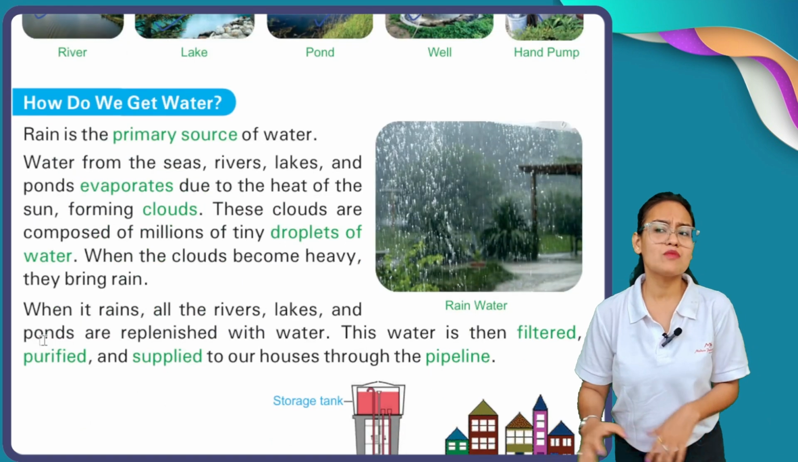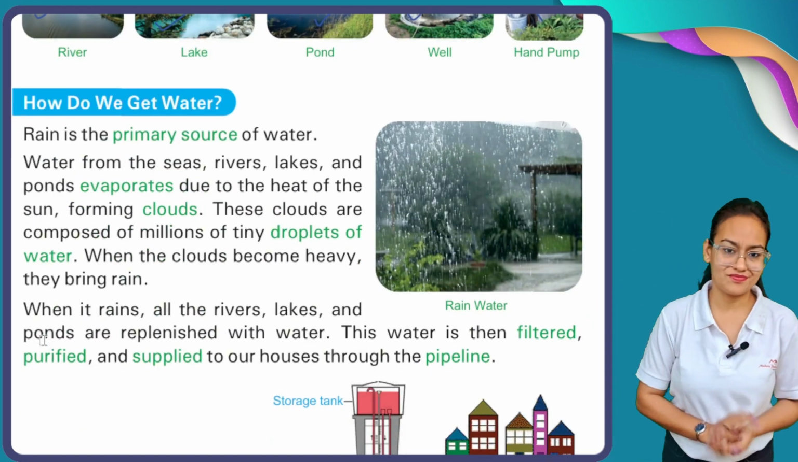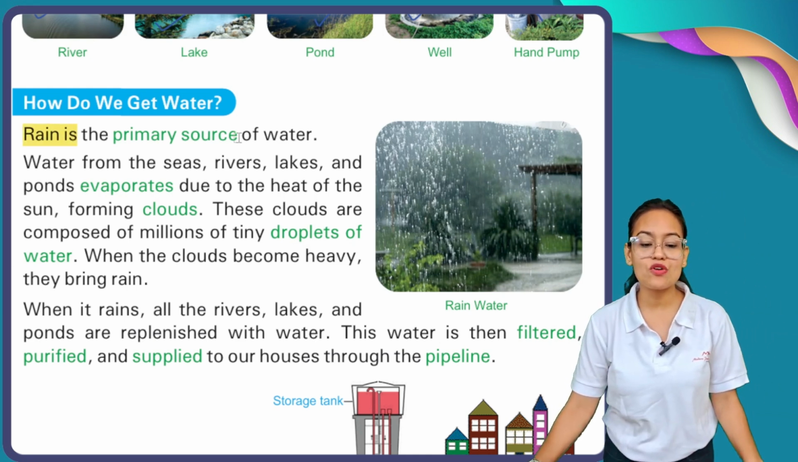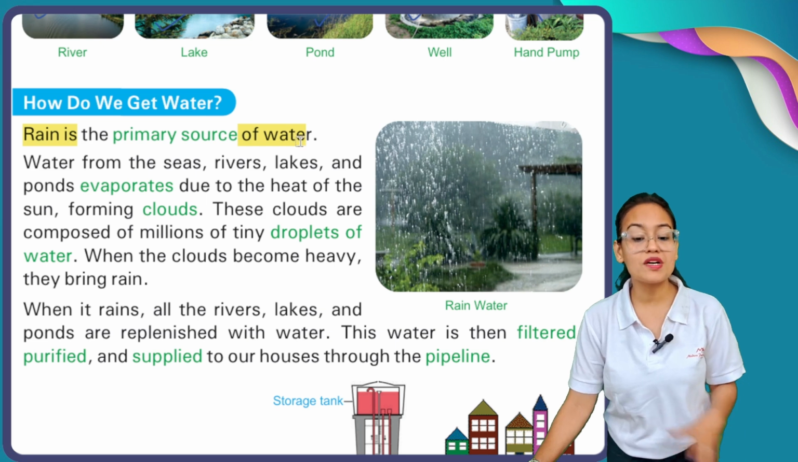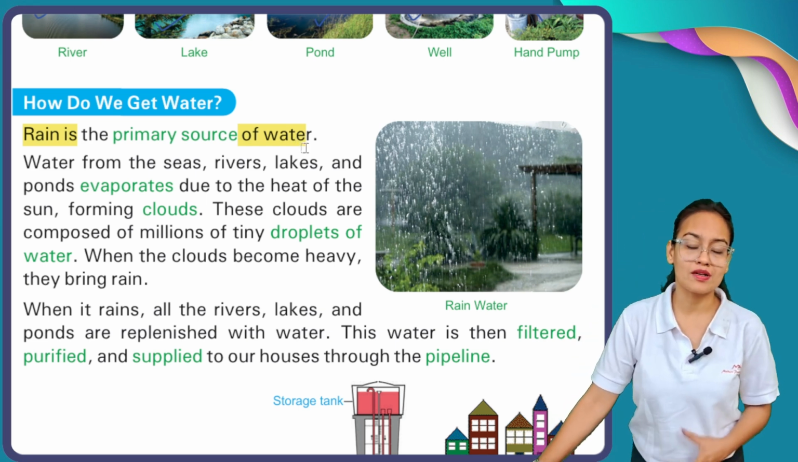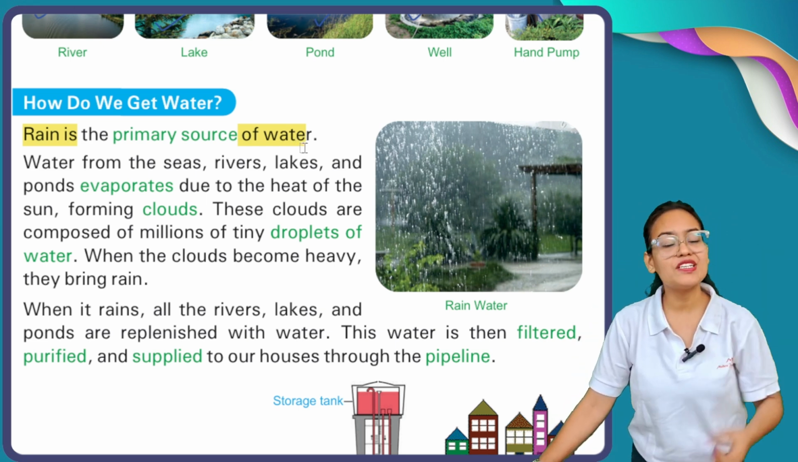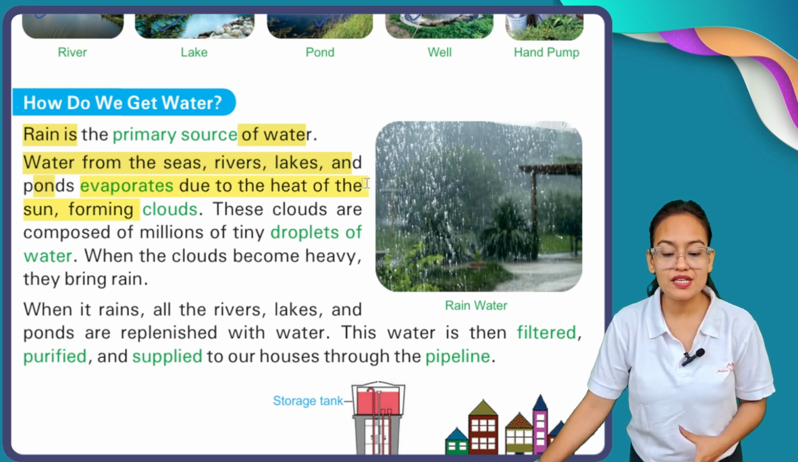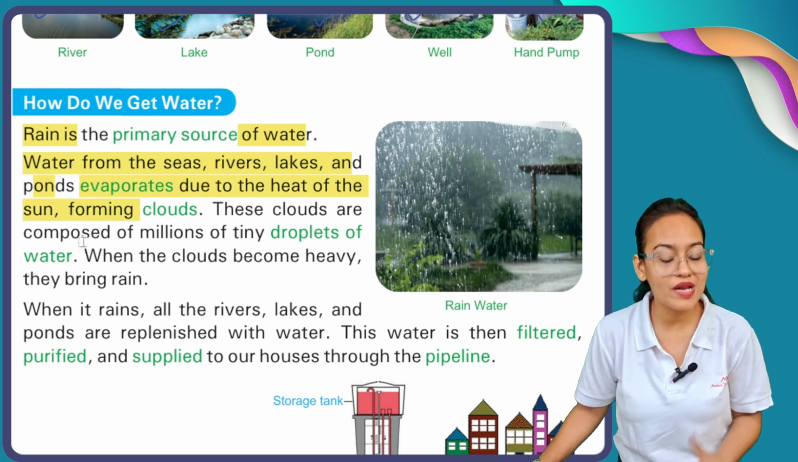Now here comes the question, how can we get water? Okay, let's see. Rain is the primary source of water. Now what is the primary source of water? Rain. Okay, rainfall is the most primary source of water. Water from the seas, rivers, lakes and ponds evaporates due to the heat of the sun, forming clouds.